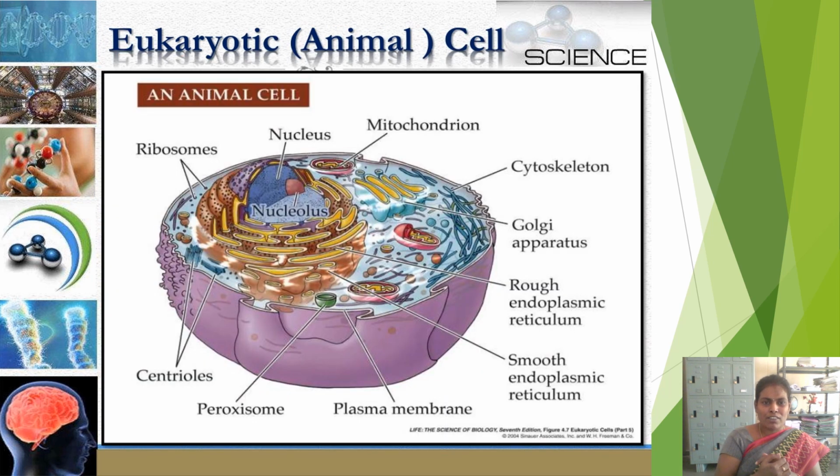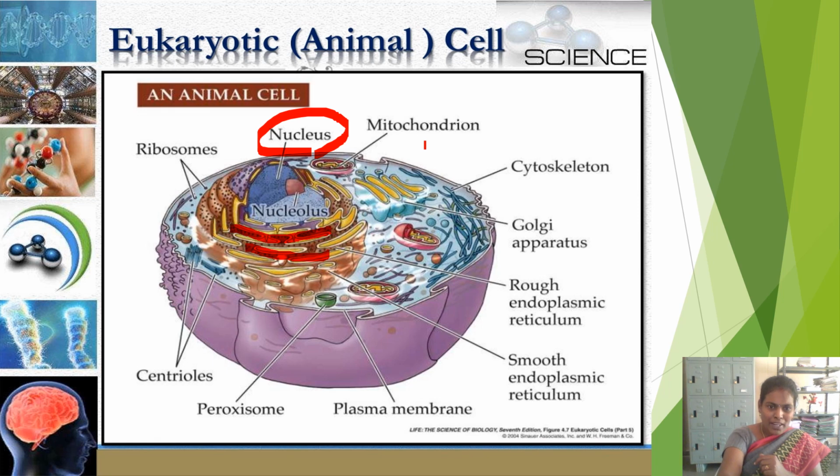See the picture of the eukaryotic cell here. All cell organelles are present in this picture. Nucleus, mitochondria, cytoplasm, cytoskeleton. This is the nucleus which is present in the center of the cell. And do you remember that endoplasmic reticulum has connections with the nuclear membrane? Look at all these yellow color structures here which are strand-like structures. Those are endoplasmic reticulum. They have connections with the nuclear membrane.